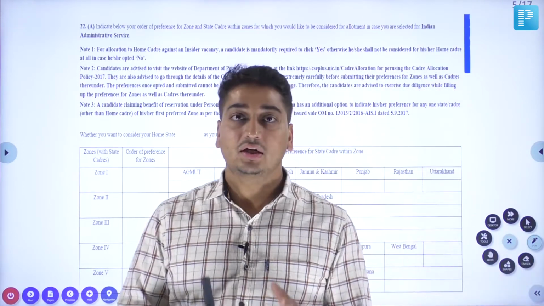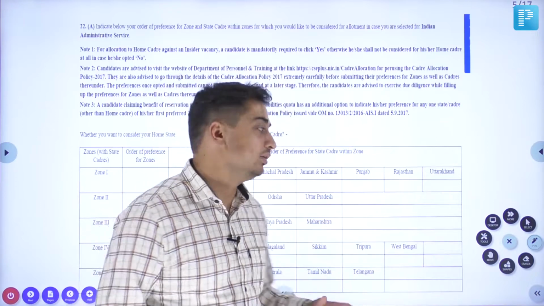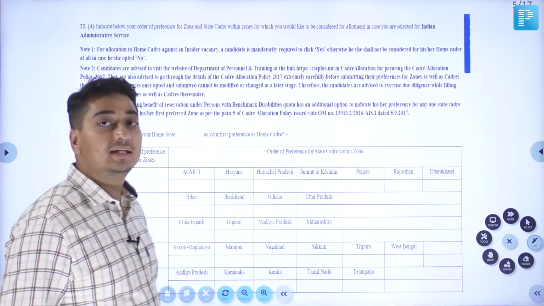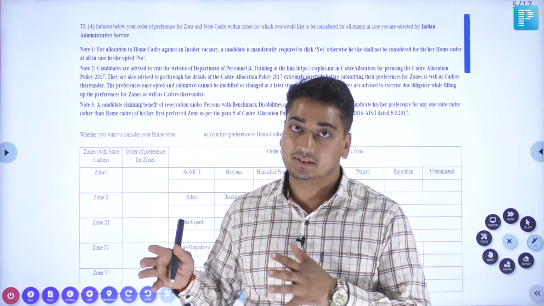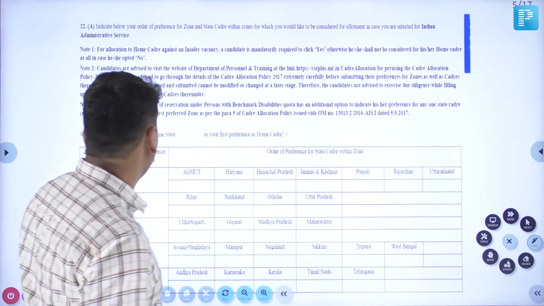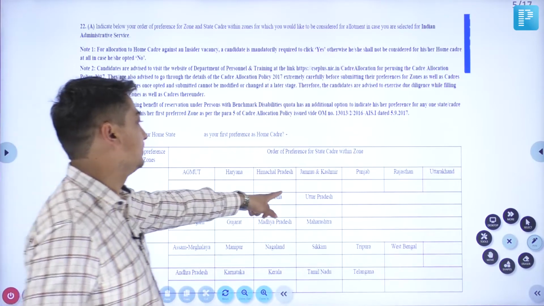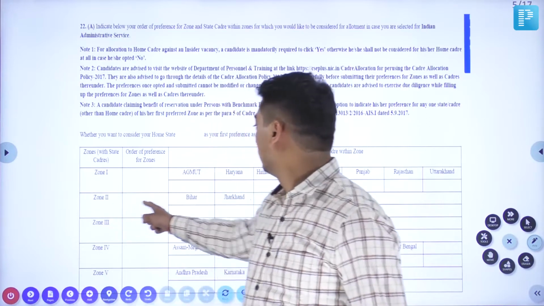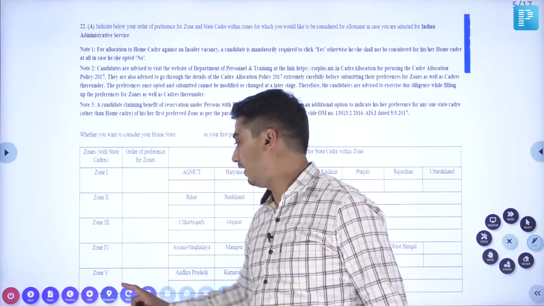For cadre allocation, the whole of the country has been divided into 5 zones: Zone 1, 2, 3, 4, 5. And within these zones, there are multiple states. For example, Zone 1 has AGMUT, Haryana, Himachal Pradesh, Jammu and Kashmir, Punjab, Rajasthan, Uttarakhand. Similarly, Zone 2 is like this, and Zones 3, 4, 5.